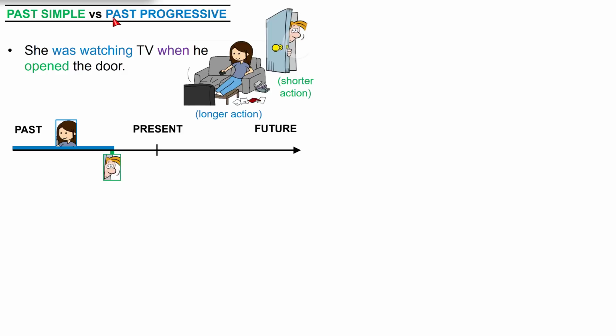So sentences in the past progressive need the verb be. Was or were. We use was with I, he, she, or it. We use were with you, we, and they. And as you can see, we must add ing to the verb. She was watching TV when he opened the door.